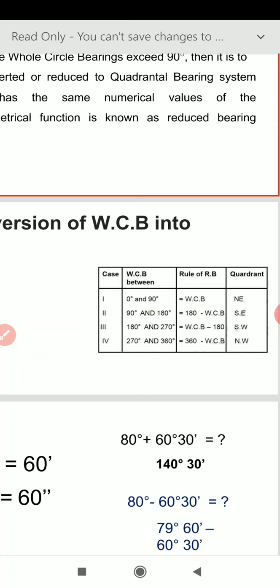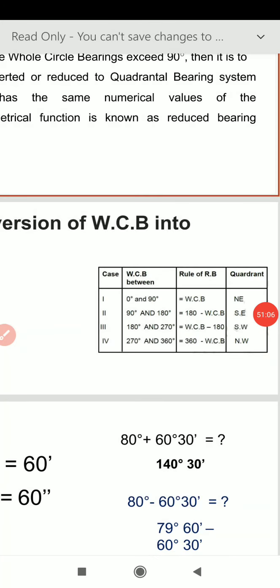Let me explain. If the angle is 30 degree in the whole circle bearing system, then in quadrantal bearing system this is the same value, the angle will be 30 degree in the reduced bearing system. The only change is we have to put the direction when we convert from whole circle bearing system to quadrantal bearing system. The first quadrant gives us the direction northeast, so it will come as north 30 degree east.